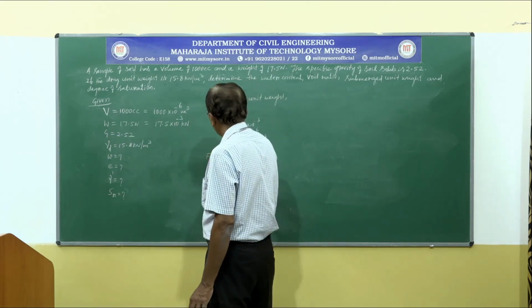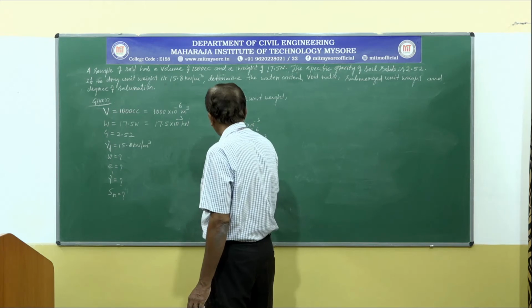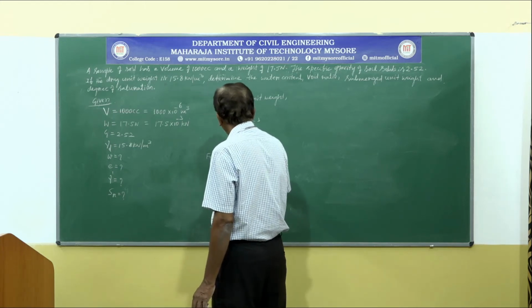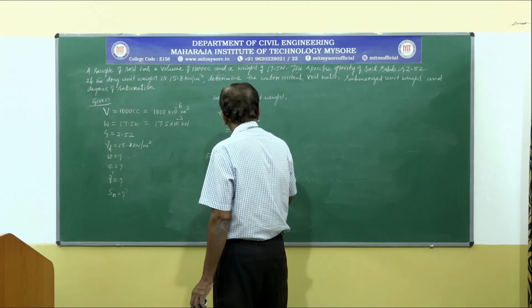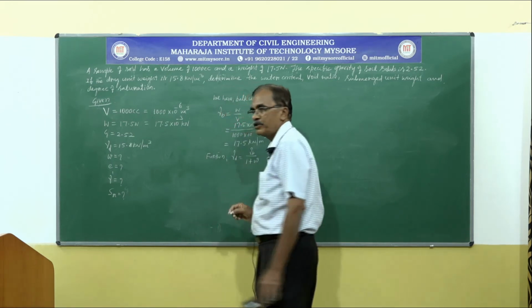Further, gamma D is equal to gamma B divided by 1 plus W. We have this expression.